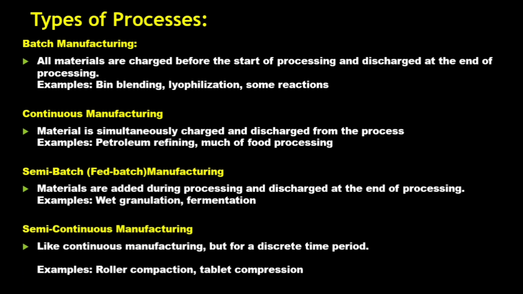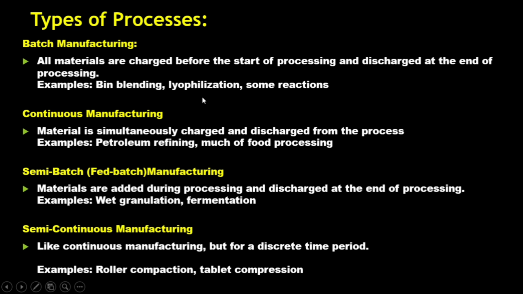Then semi-continuous is like continuous manufacturing, but for a discrete period of time you take the output or the input. The example could be roller compaction or tablet compression. This could be the example of semi-continuous manufacturing. So we saw what is batch manufacturing, continuous manufacturing, semi-batch manufacturing, then semi-continuous manufacturing.